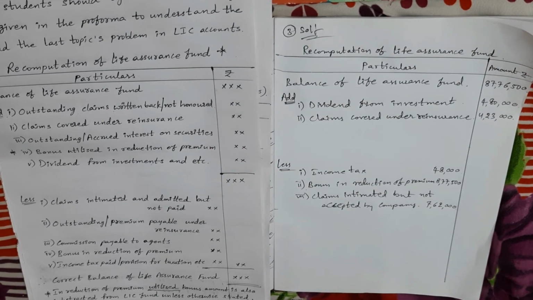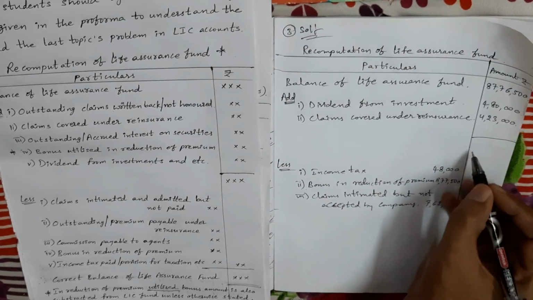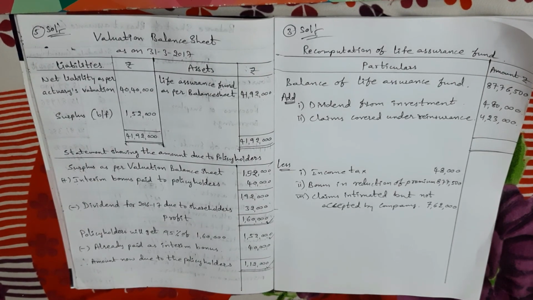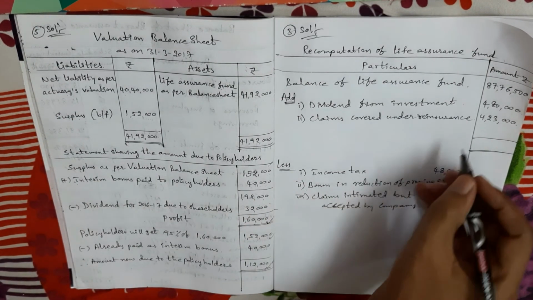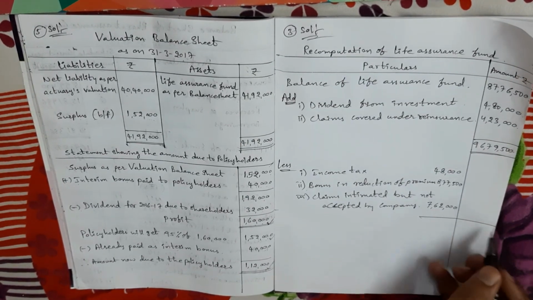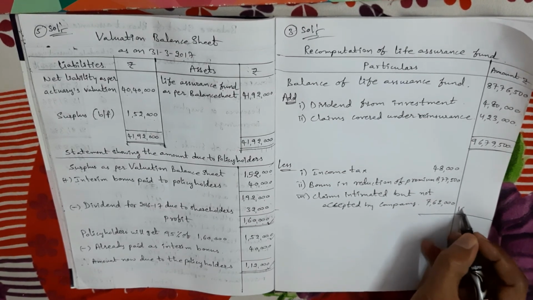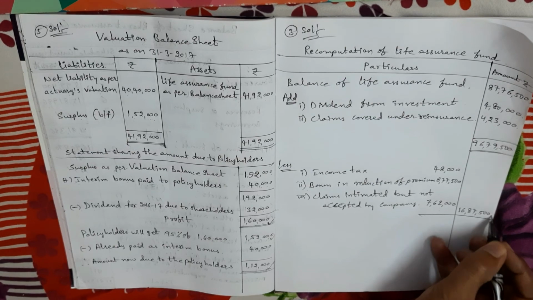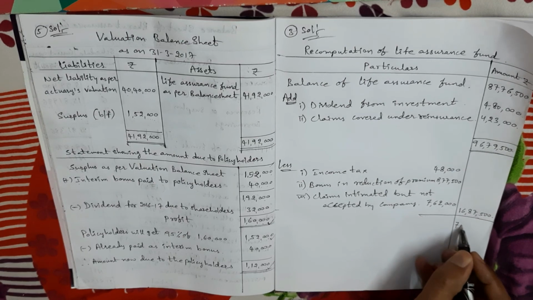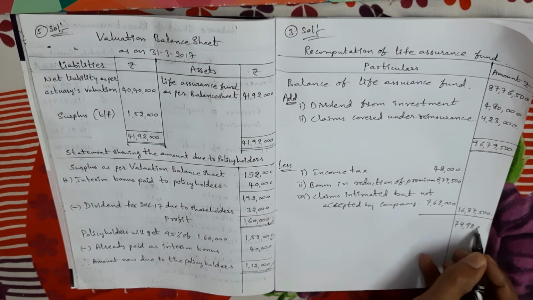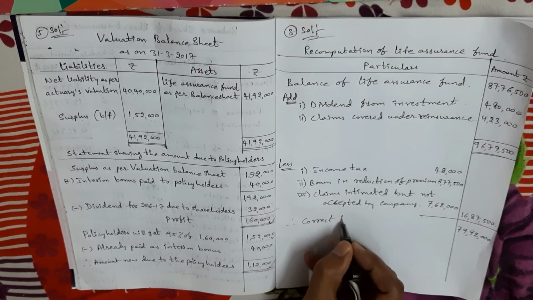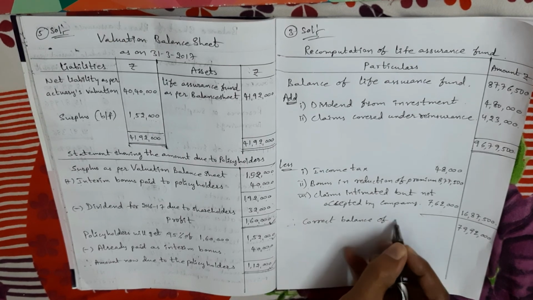Right. Now close the statement. First three amounts total 96 lakhs 79,500. Next, these three amounts total in the outer column 16 lakhs 87,500. Now from this total deduct this amount. The balance is 79 lakhs 92,000. So this is the correct balance of the life assurance fund.